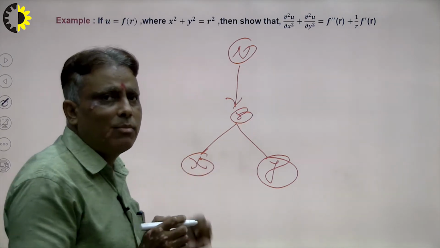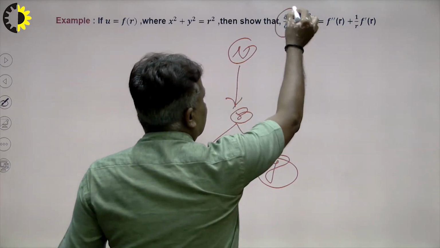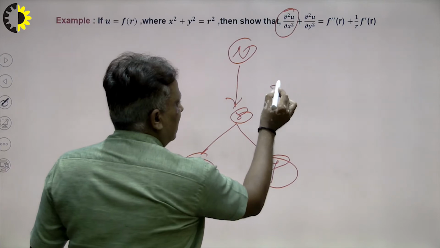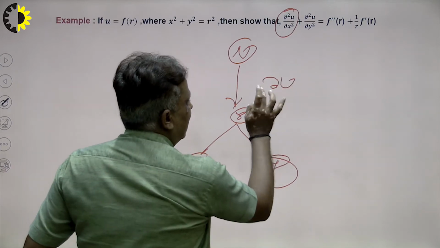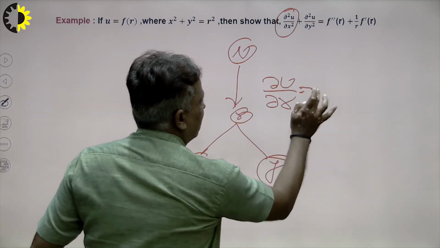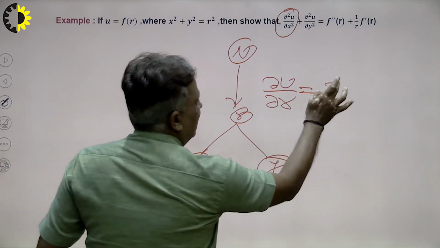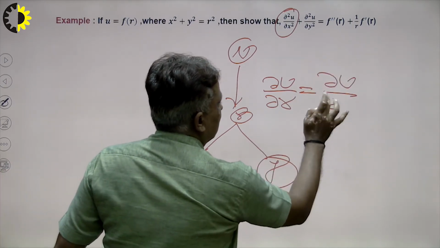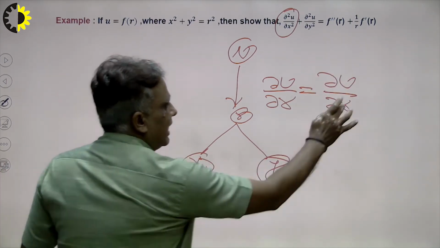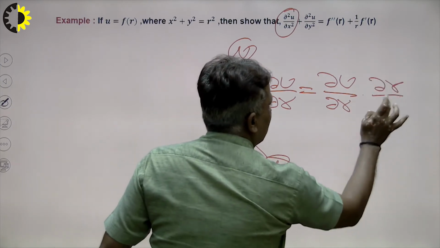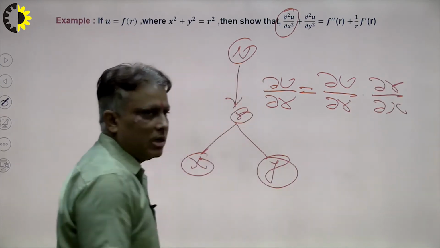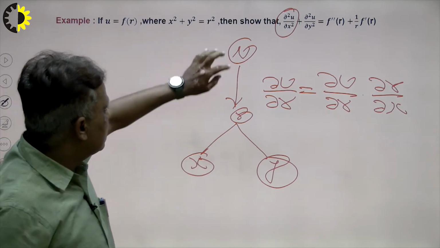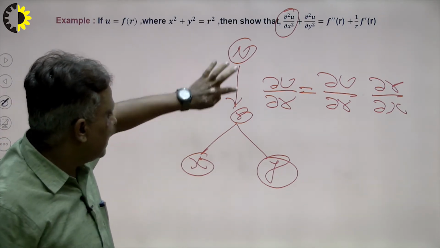So what will be the formula here? Because our aim is to calculate the second derivative. How to calculate? First of all, del u over del r, into del r over del x. This is our formula, because our aim is to go from u to x. So there is one path.